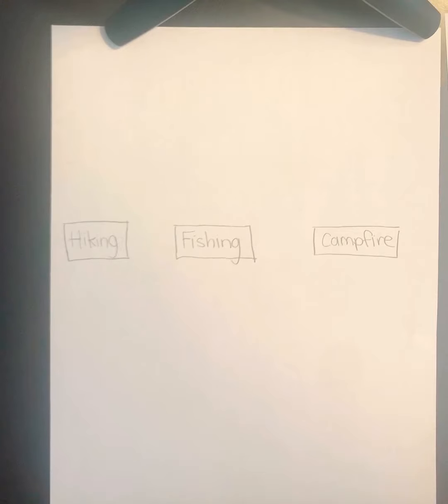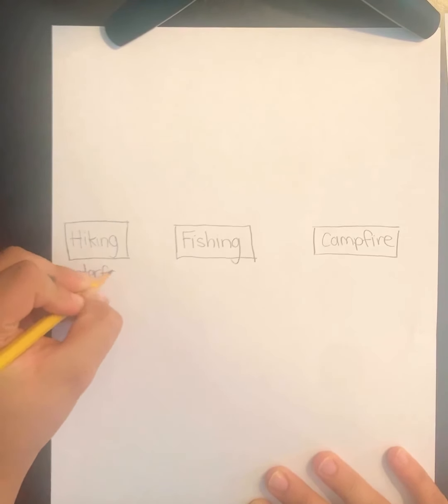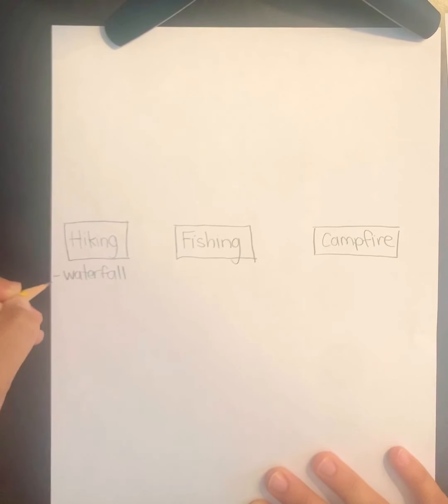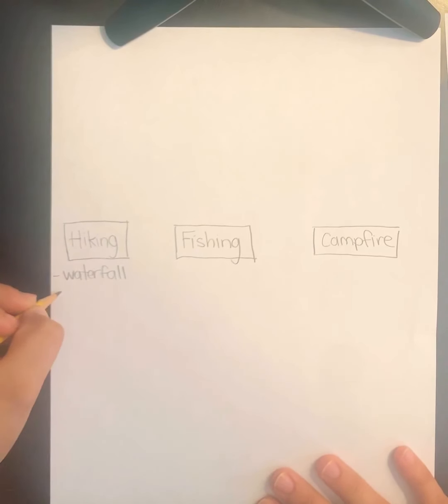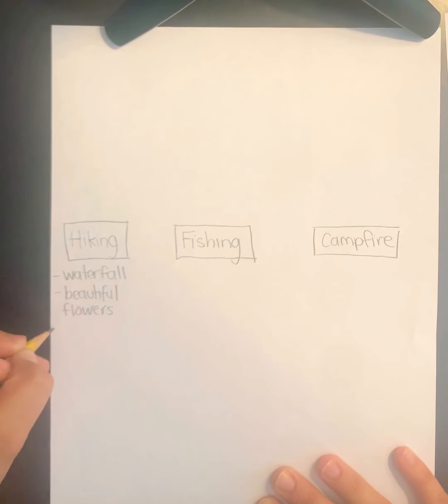So I know that yesterday when I was talking about hiking, one of the things was that on our hike we saw a waterfall. Okay. Also on the waterfall we saw really beautiful flowers. Okay, you'll notice that I am not writing complete sentences. They're just like bullet points.